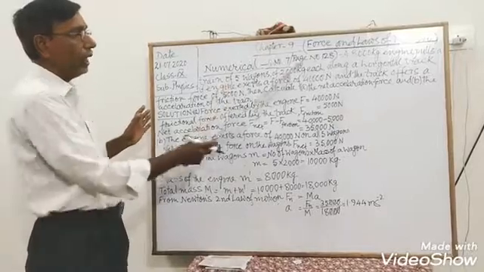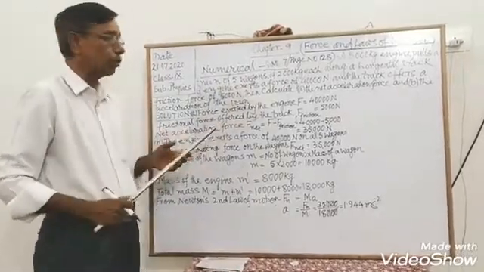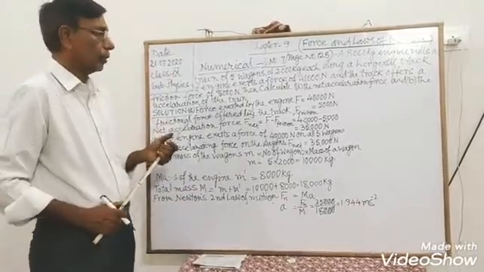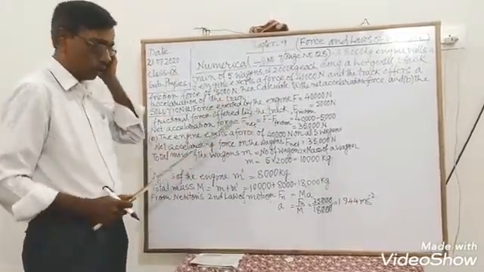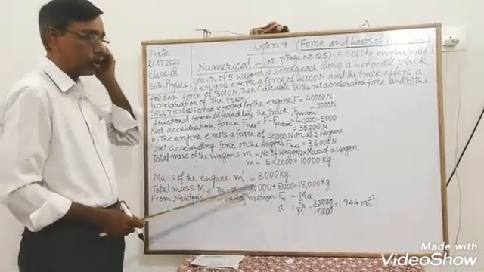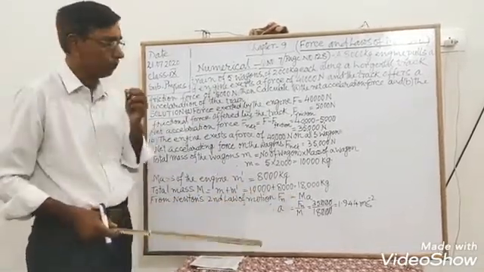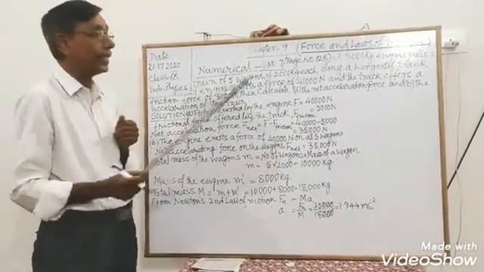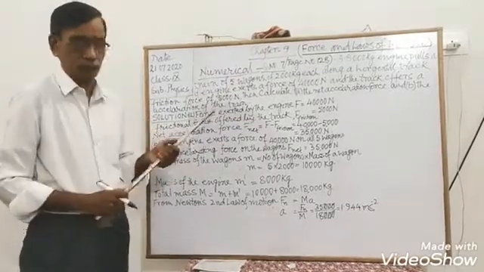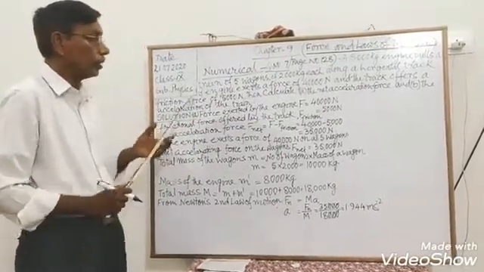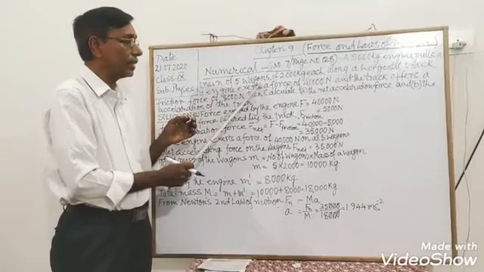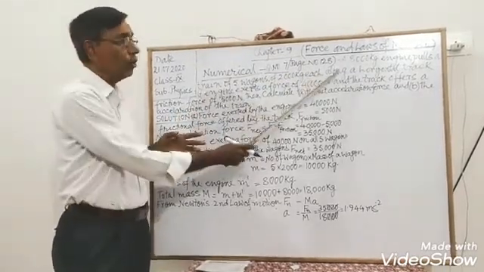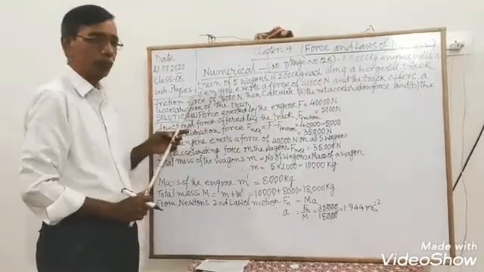So again I repeat the question, try to understand the question. It is concerned with the frictional force and force equals mass into acceleration. Again I read out the question. An 8000 kg engine pulls a train of 5 wagons of 2000 kg each along a horizontal track.